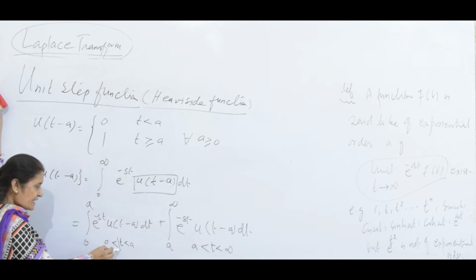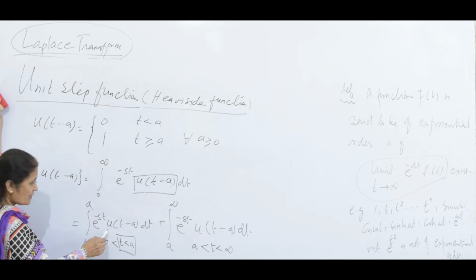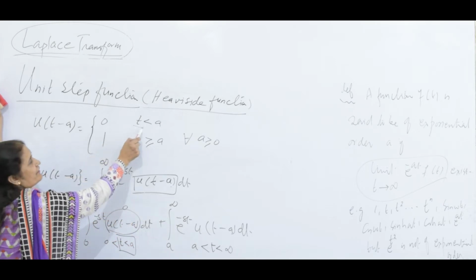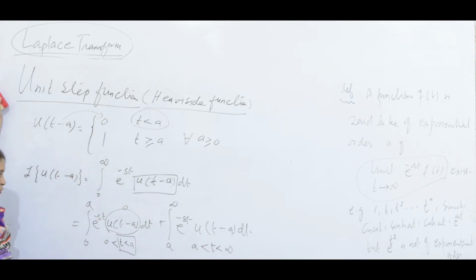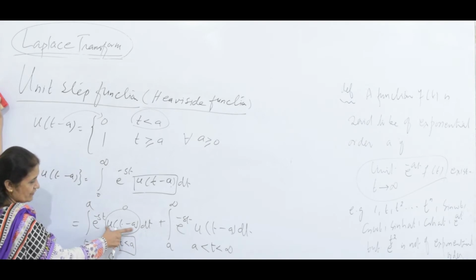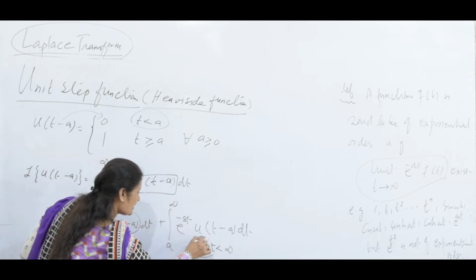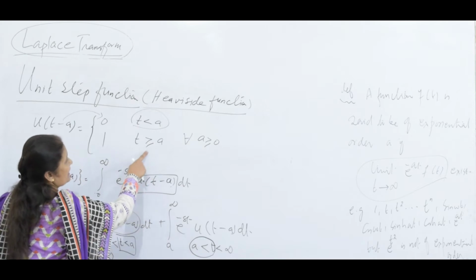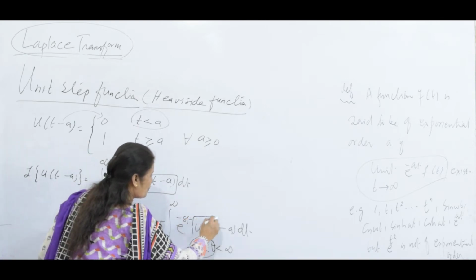Now as t is less than a, what is going on with the unit step function? This is going to be 0. Look at that. If t is less than a, the unit step is 0. Since t is less than a, this vanishes. Here, look at this inequality: t is greater than a. If t is greater than a, the unit step value is 1. It means this is going to be 1 now.